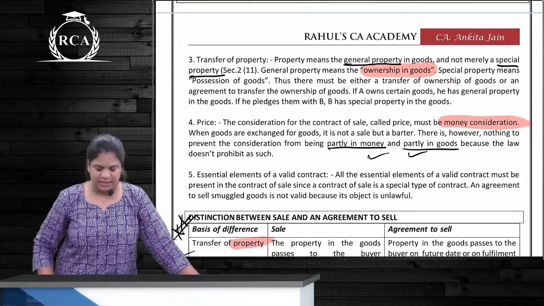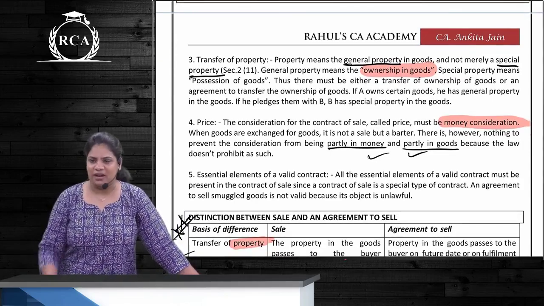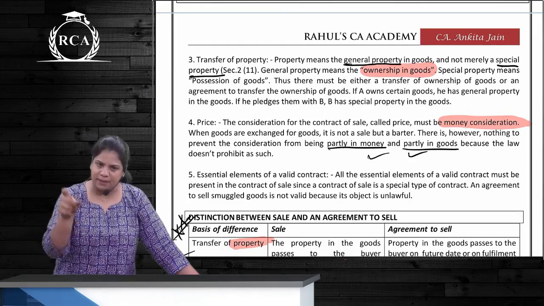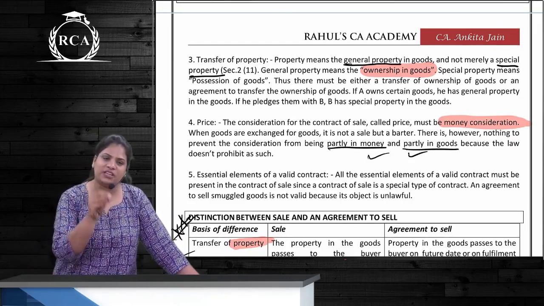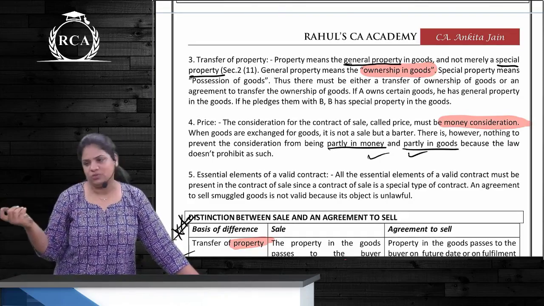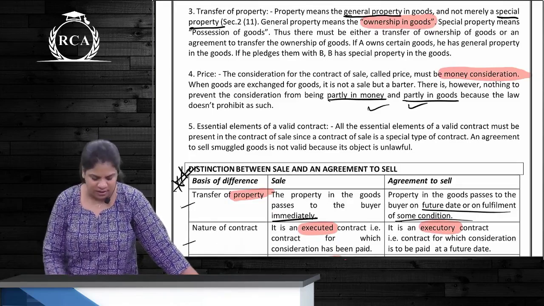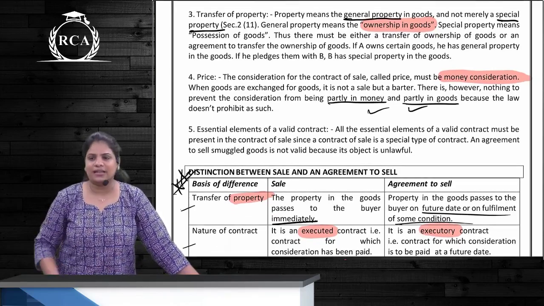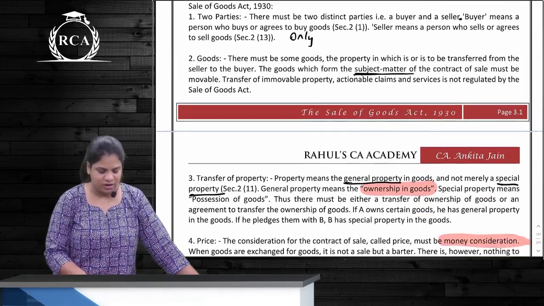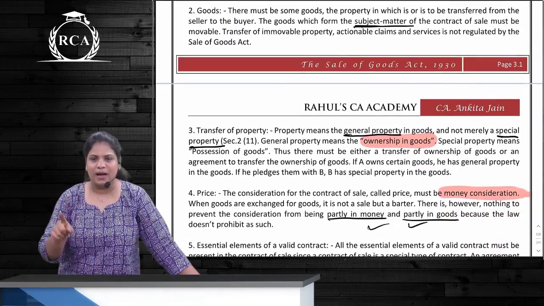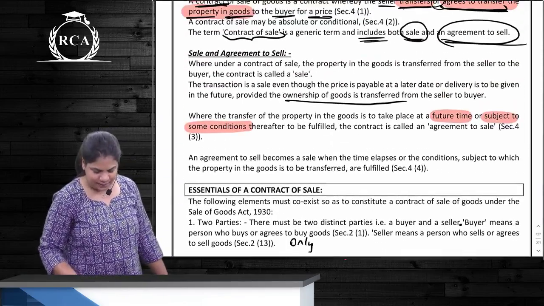Next one is what? There has to be a price. Price means what? Only money consideration. If goods are exchanged for goods, will that be a valid price? No, it will be a barter. Where the price involves partly money and partly goods, will that be allowed? Yes. And last one is what? Essential elements of a valid contract. So all other essentials have to be satisfied. Clear? How many essentials of sale do we have? 5. What are they? 2 parties, goods, transfer of property, price, and